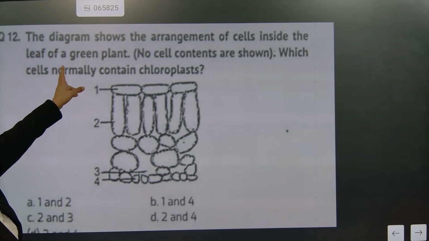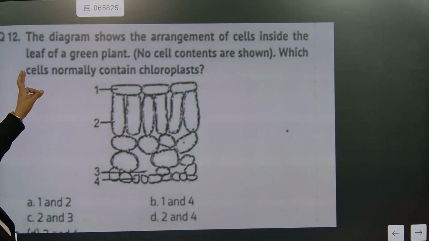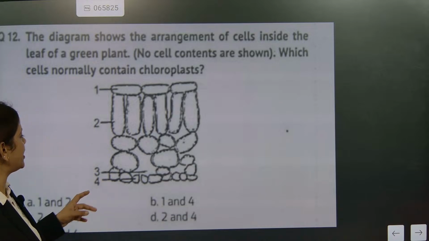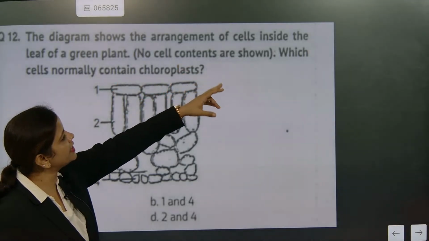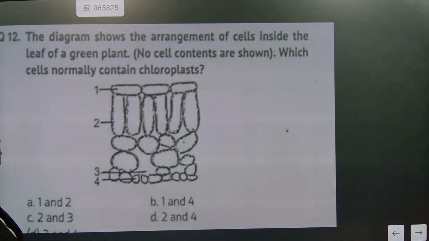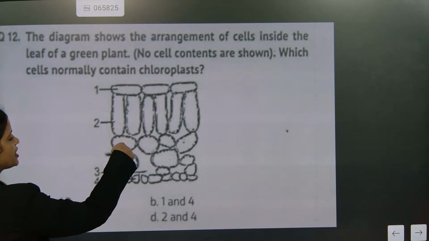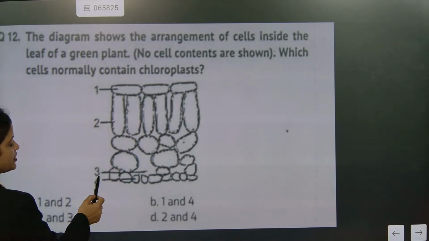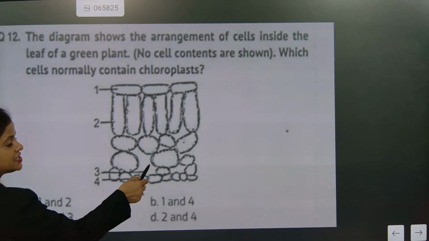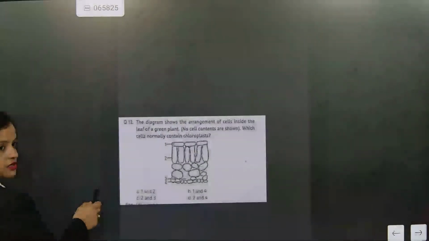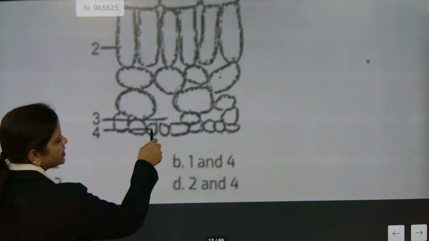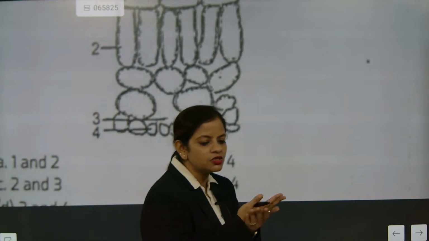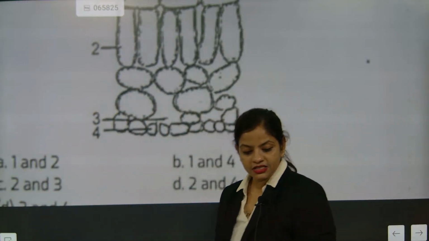The diagram shows the arrangement of cells inside the leaf of a green plant. Understood? Last class, I discussed the mesophyll layer. So 2 and 3 will be what? Mesophyll layer. But what they are asking is which cells contain chloroplast. Definitely we know that the second part will be containing chloroplast. The third you are seeing is a vacant place, and vacant places do not have chloroplast. The fourth one also has chloroplast, so 2 and 4. Also the cells in the bottom sections will have chloroplast. Understood?